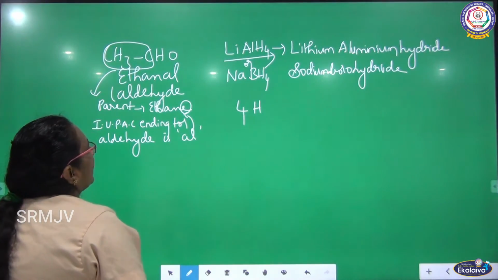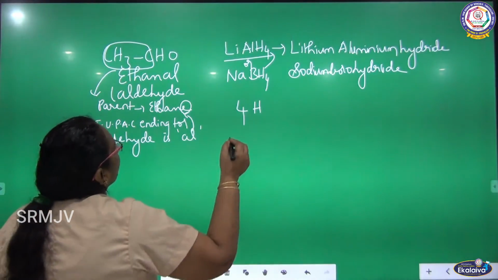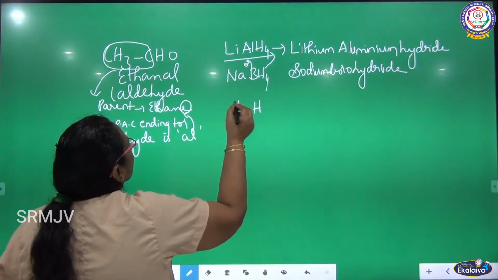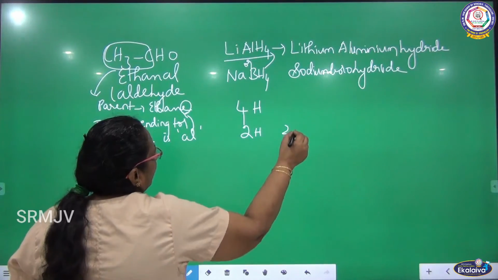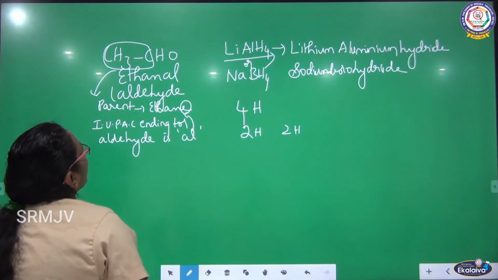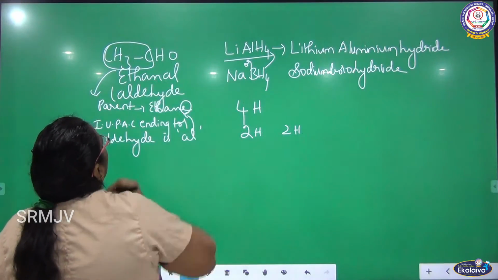Out of 4 hydrogen, 2 hydrogen I am adding here. Out of 4 hydrogen, here 2 hydrogen, here 2 hydrogen. Already there is 1 hydrogen.